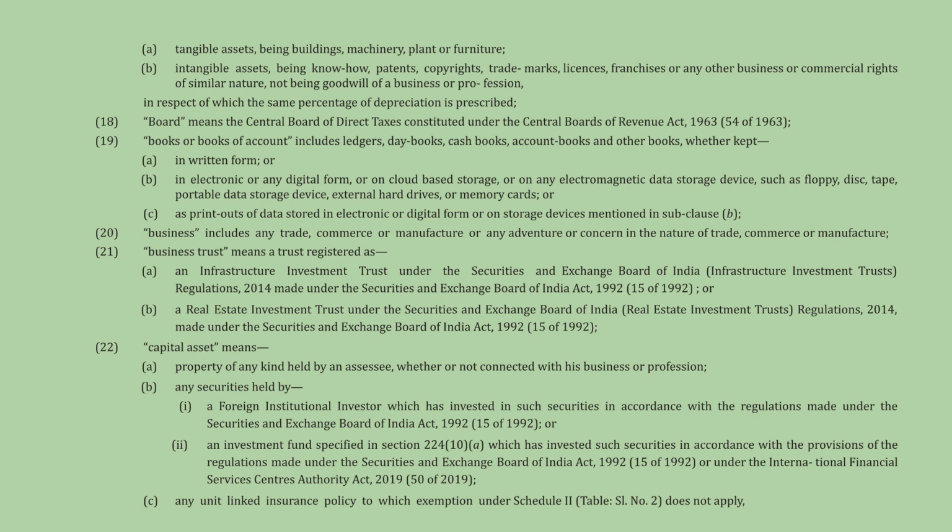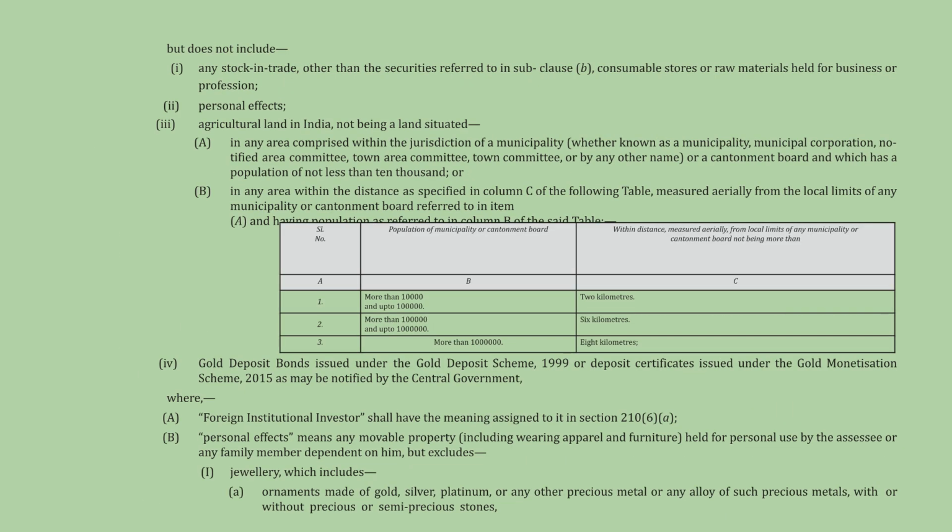Key definitions like board, books or books of account, business, business trust, and capital asset are also provided, covering various types of property and investment vehicles. The definition of capital asset further excludes stock in trade, personal effects, and agricultural land situated in certain municipal or cantonment board areas. The table details the population criteria and distance limits, defining which agricultural land is excluded.